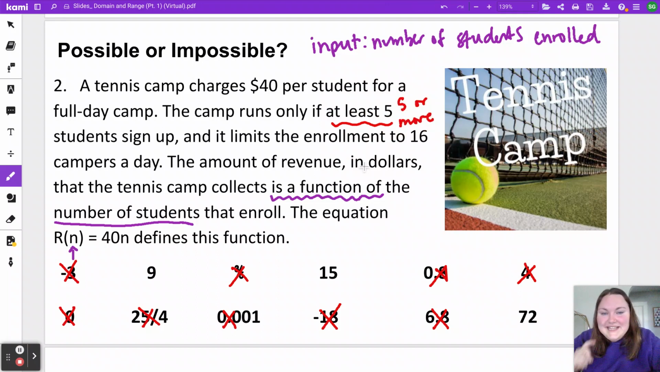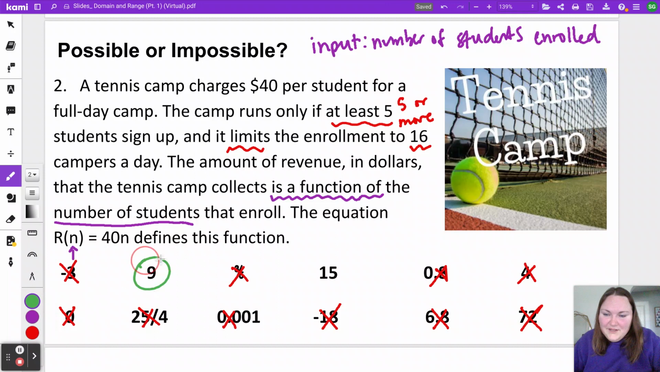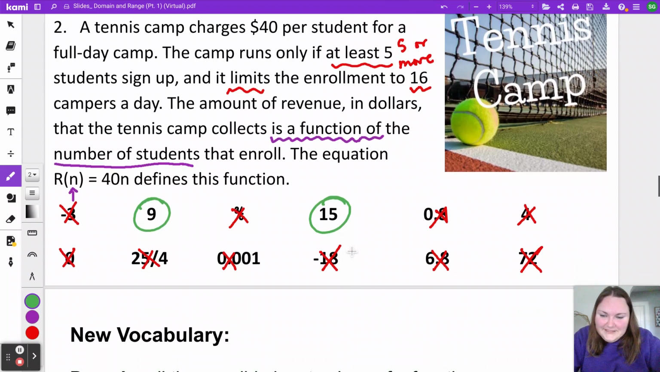And it also says they limit the enrollment to 16 campers a day. So that means the maximum is 16. It means we could not have 72 campers. So here there are only 2 possible inputs, 9 students and 15 students. This idea of asking yourself what's possible, what's impossible is related strongly to what we are learning today.